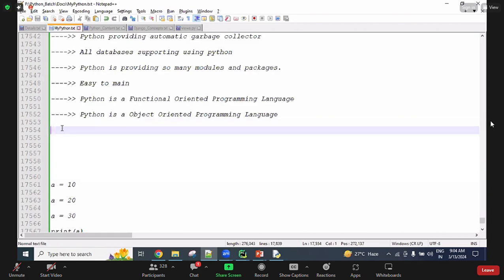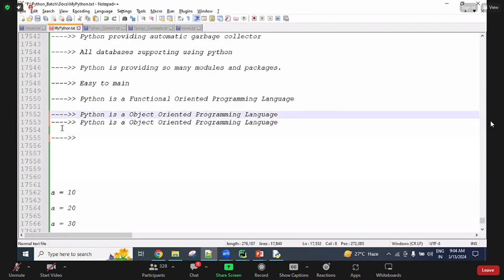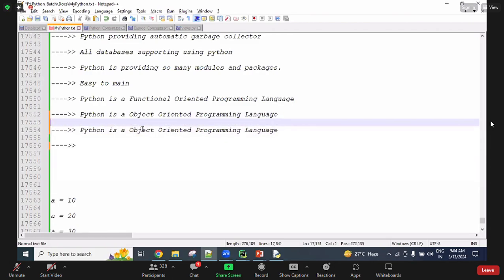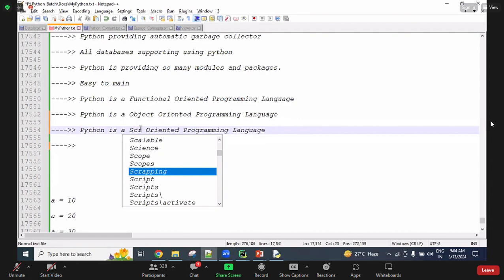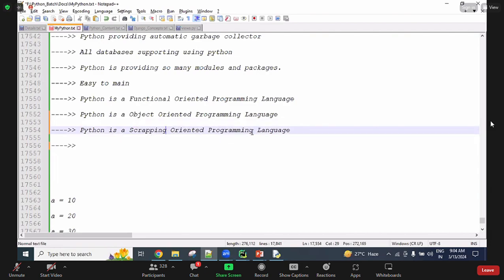Okay, and next, guys, Python is also a modular oriented programming language, or else a scripting oriented programming language. Python is a scripting oriented programming language. So we have one language called Perl, guys. There, scripting based syntaxes we are writing. So scripting based means also called interpreted based, guys.